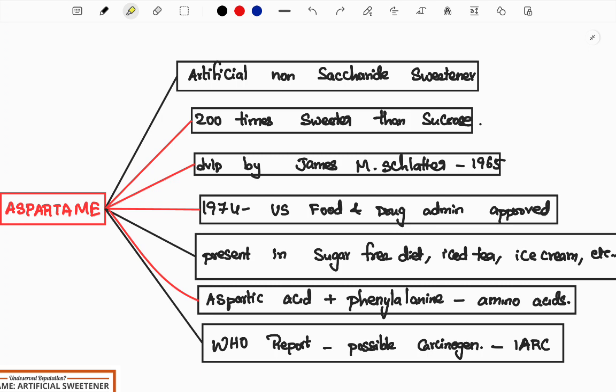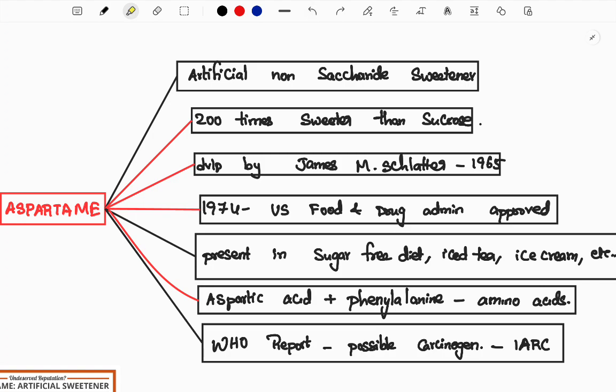Who is the person who found this aspartame? Let me tell you. James M. Schlatter developed this aspartame in 1965, and in 1974 the US Food and Drug Administration approved this sweetener.